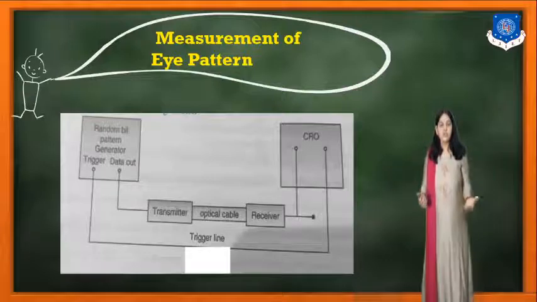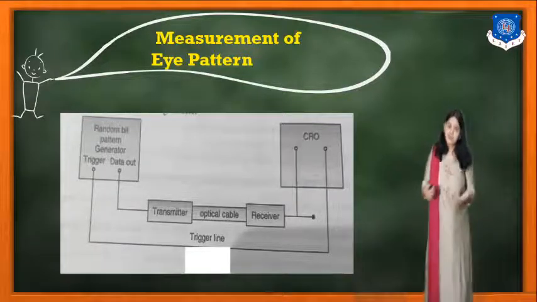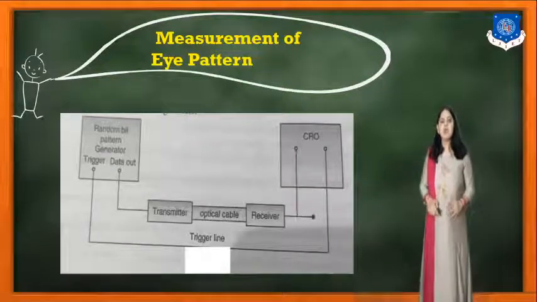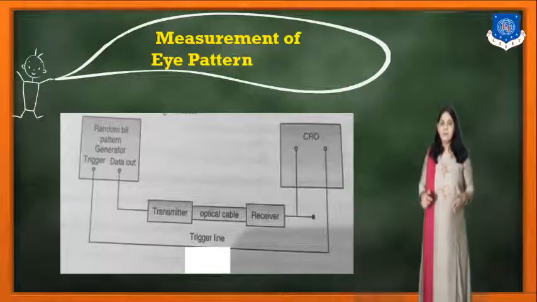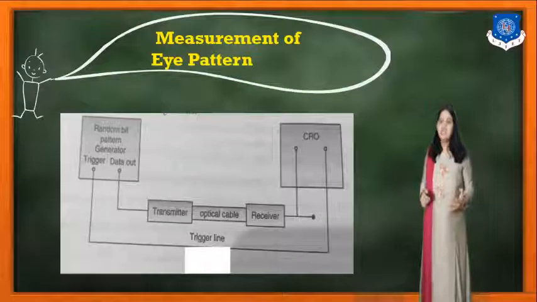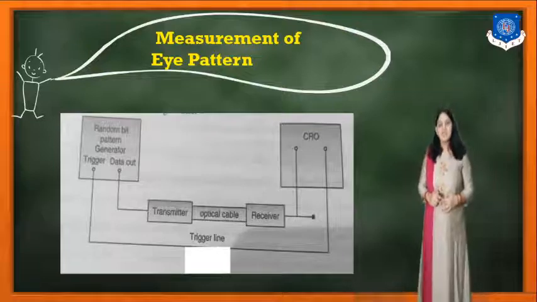So you know how we study the eye diagrams and which kinds of eye diagrams there are. This is the last point according to the syllabus of the Gujarat Technological University. It is about the measurement of the eye pattern in the fiber optic measurement system.